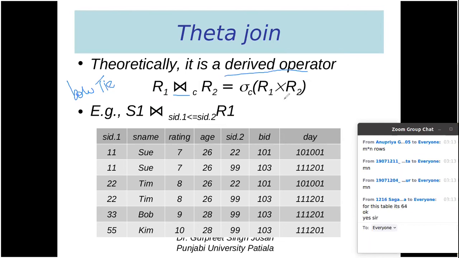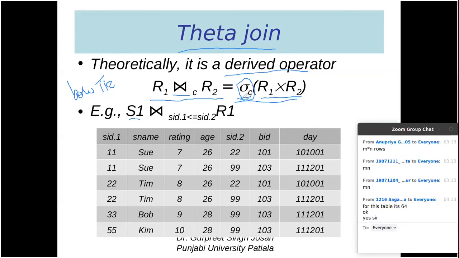Why is it a derived operator? It is basically selection operation on Cartesian product. So if we multiply R1 and R2 and apply some selection operation on the resulting table, then we will get a new table. That table is called theta join. So this particular operation is written as R1 bow tie C R2.